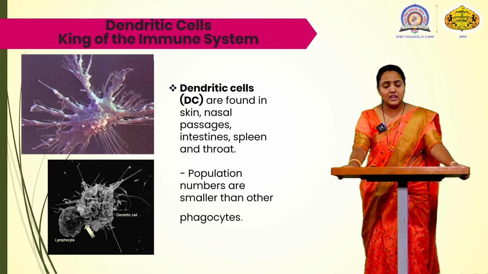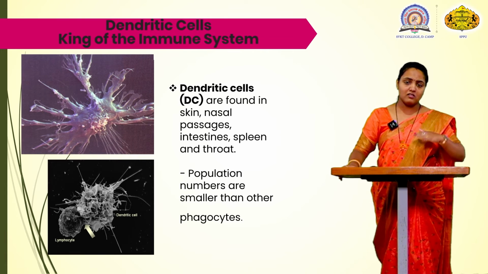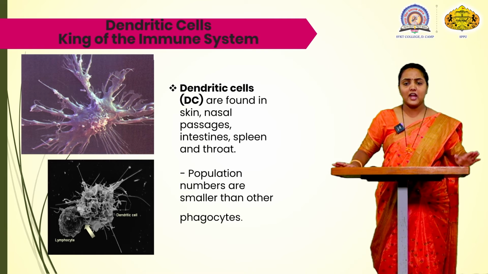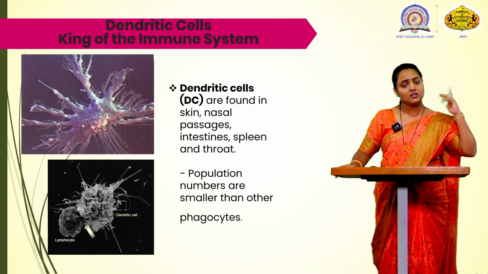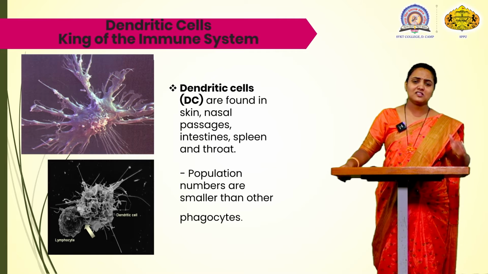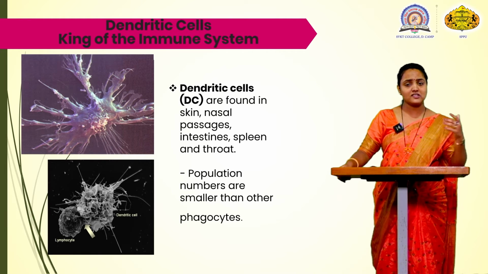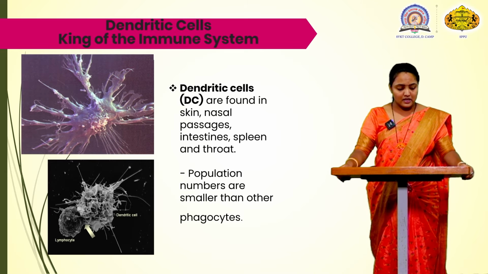Once they are activated, it helps a B cell to produce the antibody towards the particular response. So this is a type of natural vaccination. The dendritic cells are called the king of the immune system.